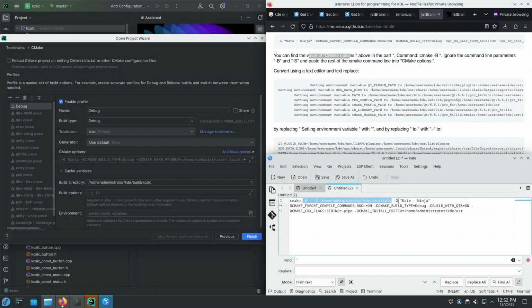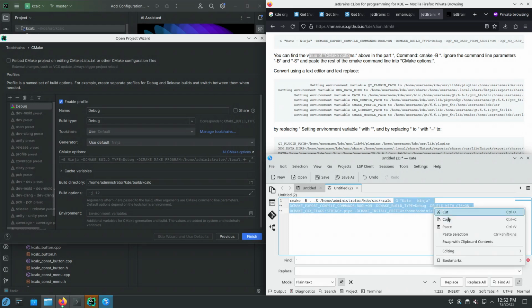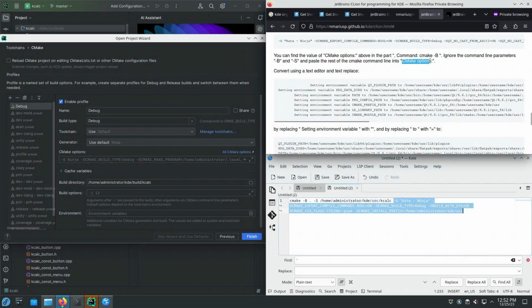The rest of the CMake command line, which is this thing, I need to paste into CMake options, which is this thing, Control V. Now it automatically determined that the generator to use is custom Kate Ninja. And what we're missing now is just the environment variables.